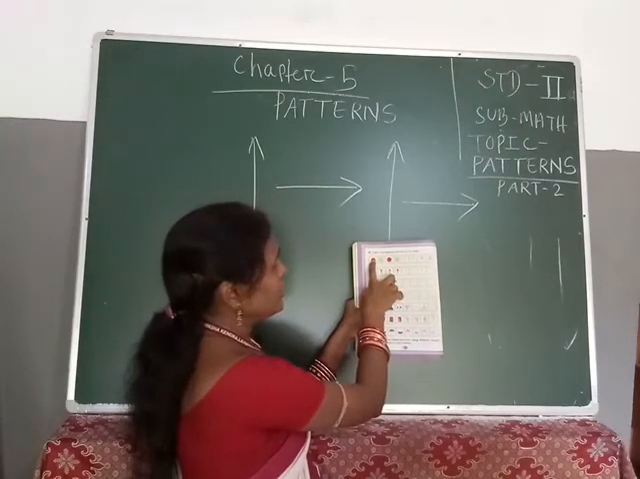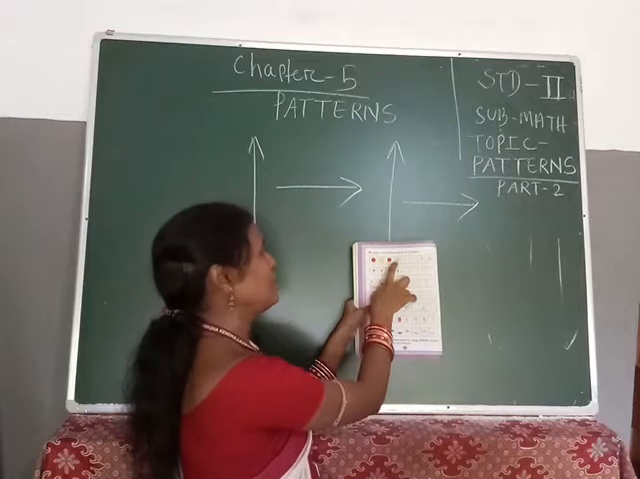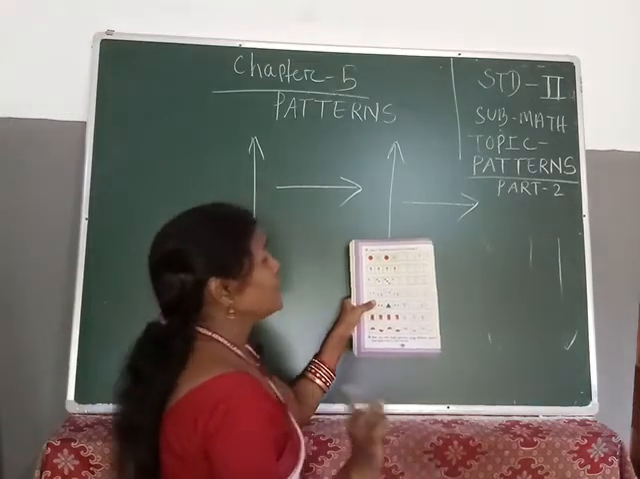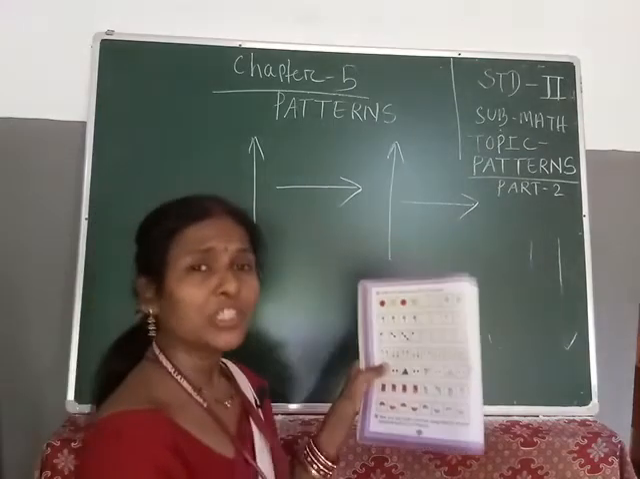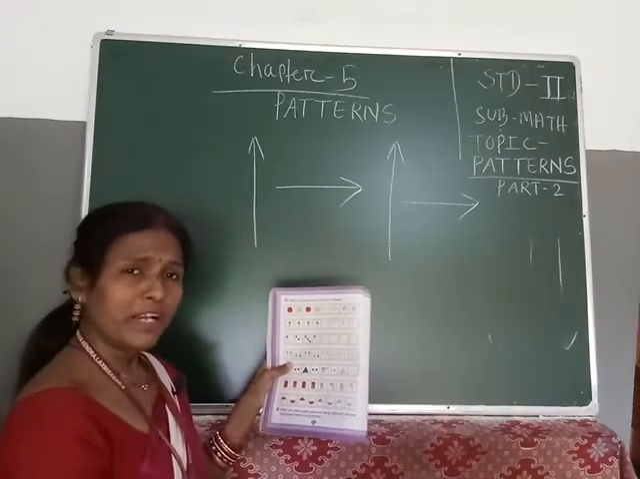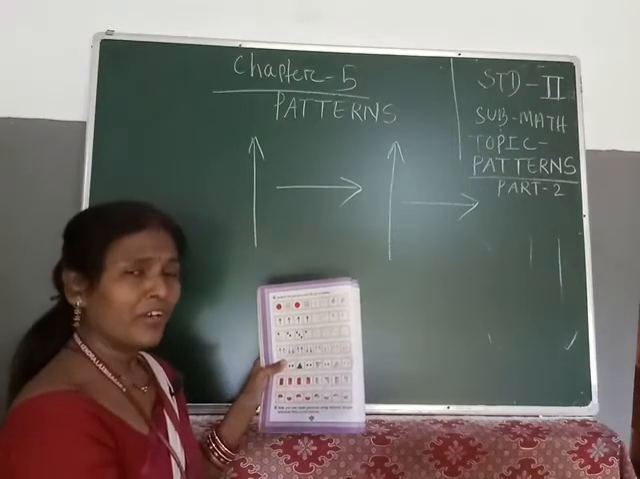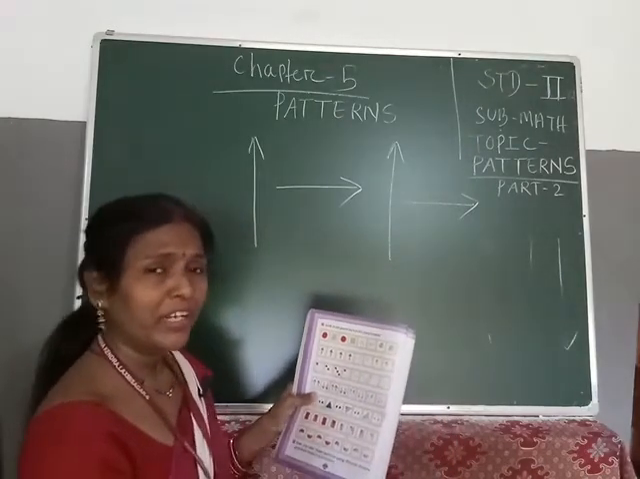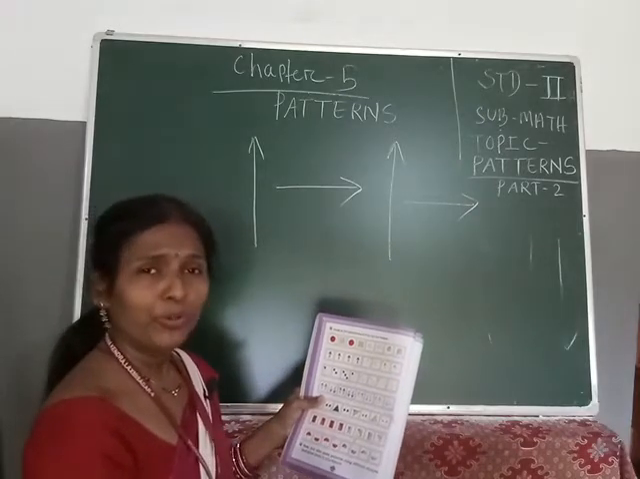You see, first circle, then square, first circle, then square. Then what will you write for this one? Yes, that one will be circle, then square, then circle, then square. Understood? This is your pattern because it is repeated after some time. These shapes are repeated in a definite rule.